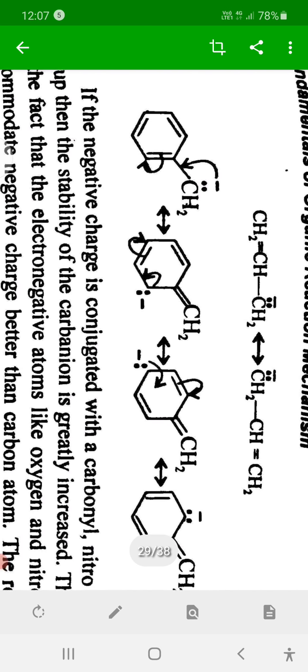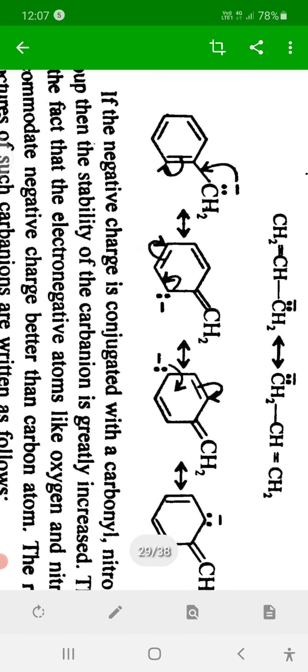This phenyl group shows plus R and minus R also. Here minus R: the electron pair of that CH2, the phenyl ring withdraws, pulls towards itself, and thereby minimizes the electron density on that carbon, and thereby stabilizes the carbanion.